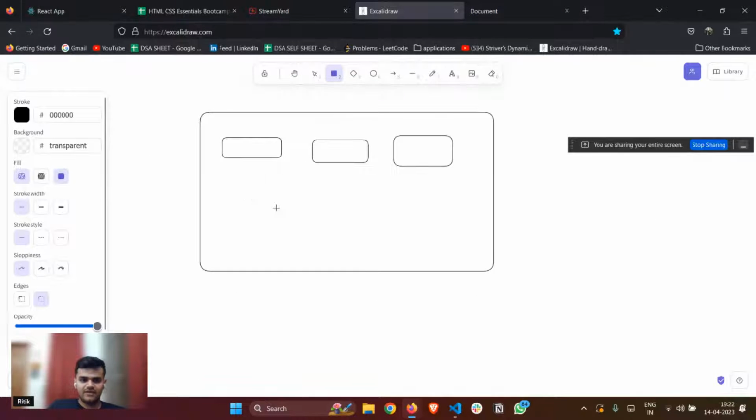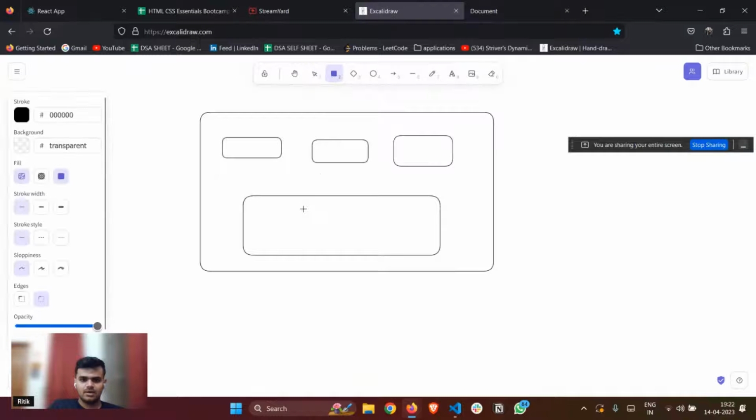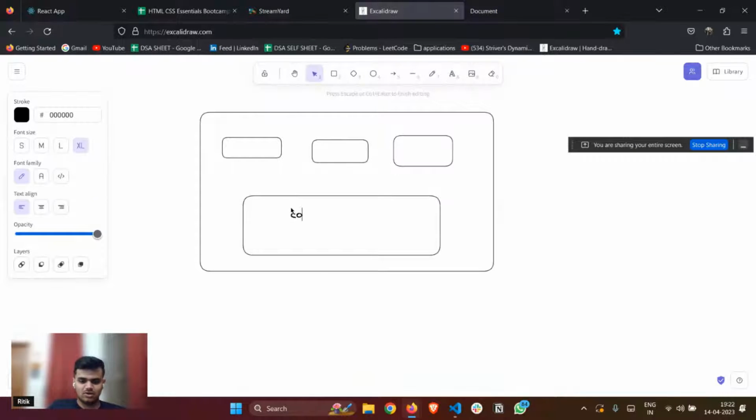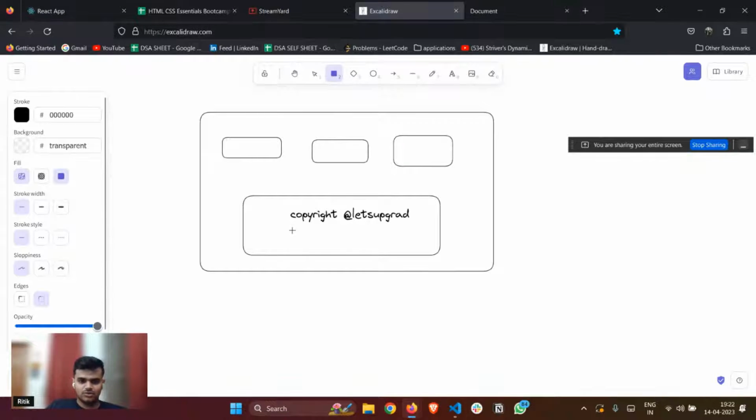Let's suppose here I'll be having a div, and let's suppose copyright, something like this, some text here like this, copyright at the rate, let's upgrade, something like this, right? And I'll add a GitHub source.